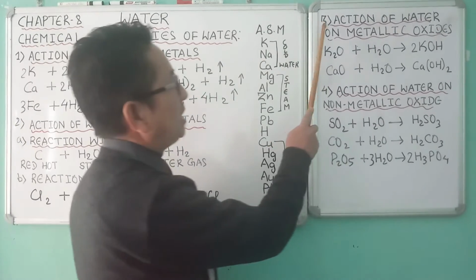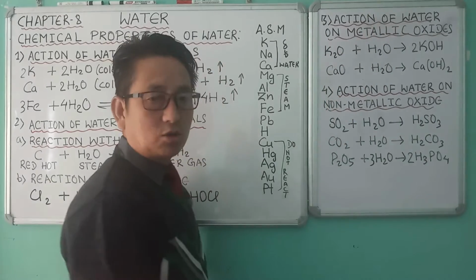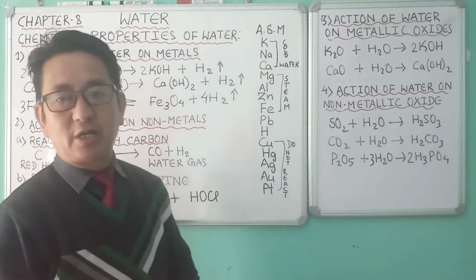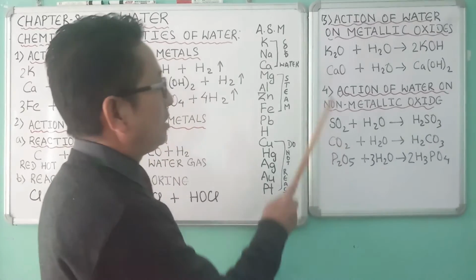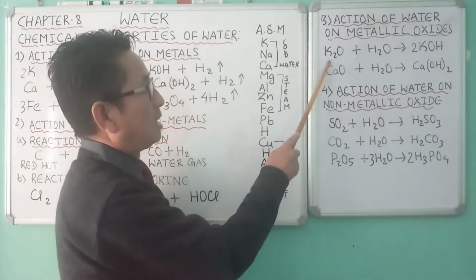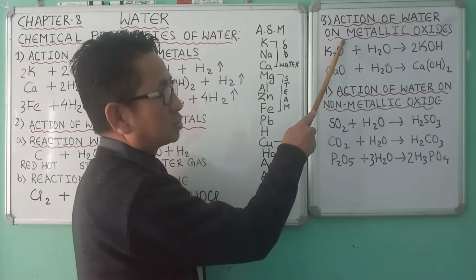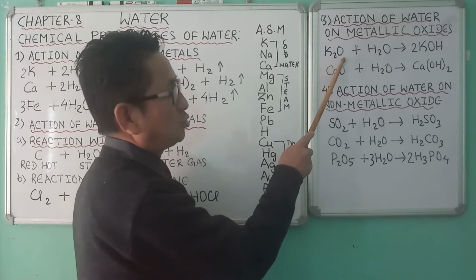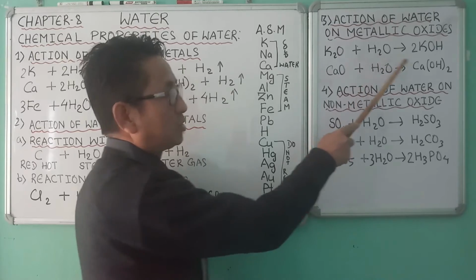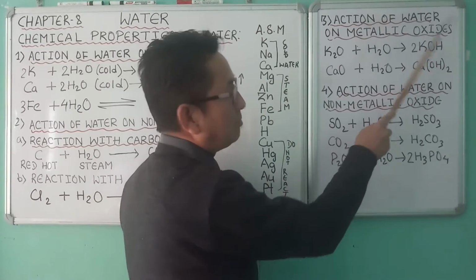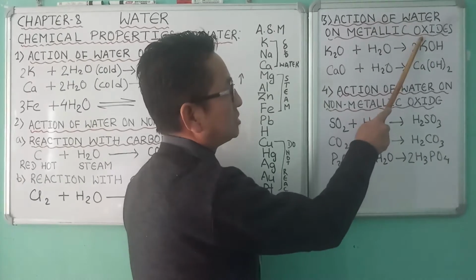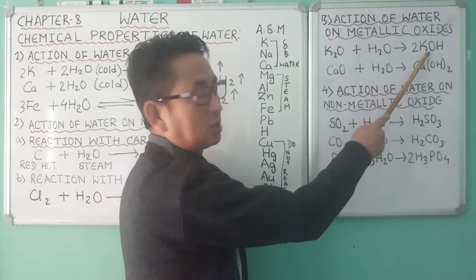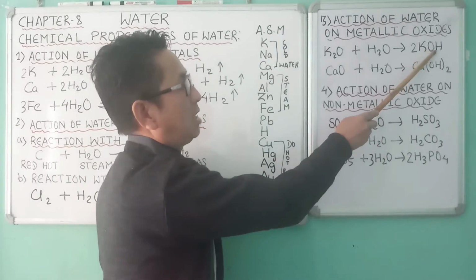Now next, number 3, action of water on metallic oxide. There are some metallic oxides which are soluble in water. When they dissolve in water, they produce their hydroxide. Here potassium oxide is soluble in water. The valency of potassium is 1, oxide is 2. On interchanging their valency, the molecular formula of potassium oxide is K2O. When it dissolves in water, it produces its hydroxide, that is potassium hydroxide, KOH. Both the valency of potassium and hydroxide is 1. On interchanging their valency, the molecular formula of potassium hydroxide is KOH.